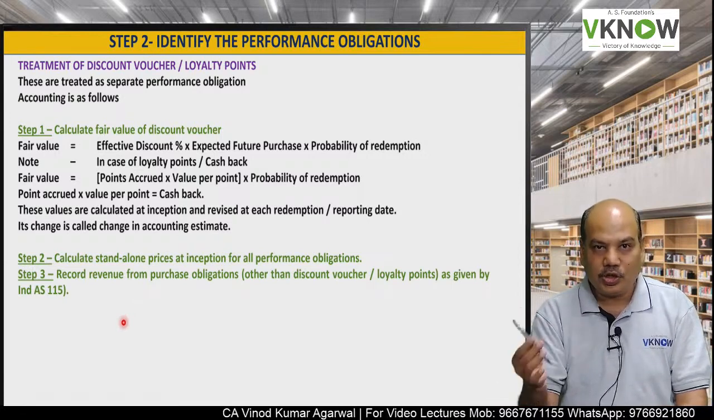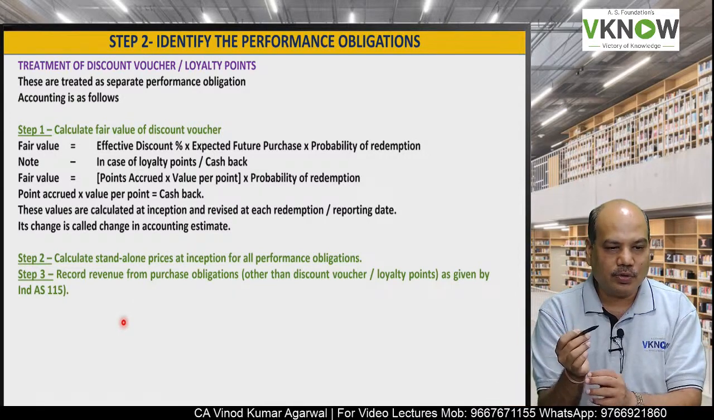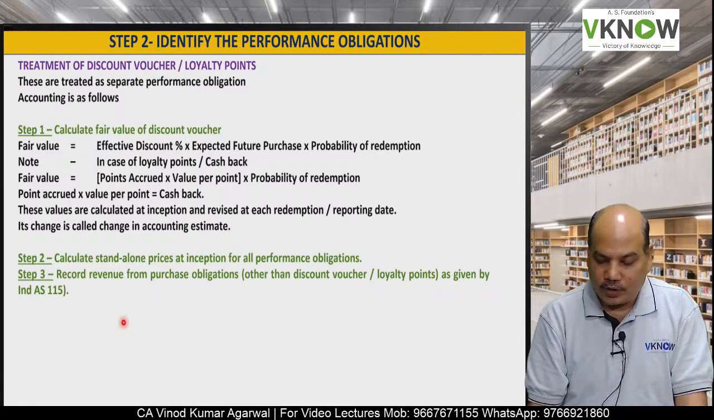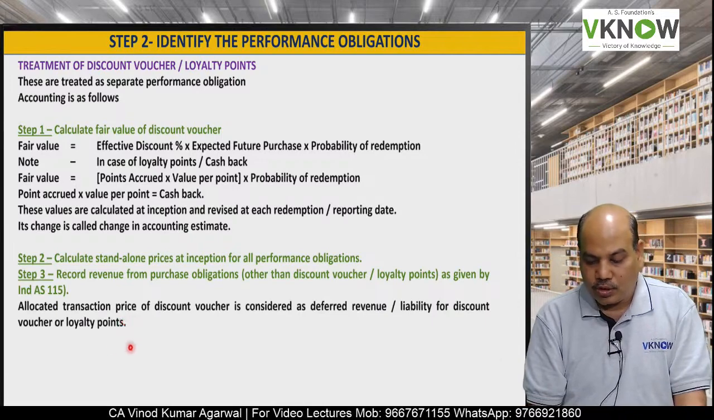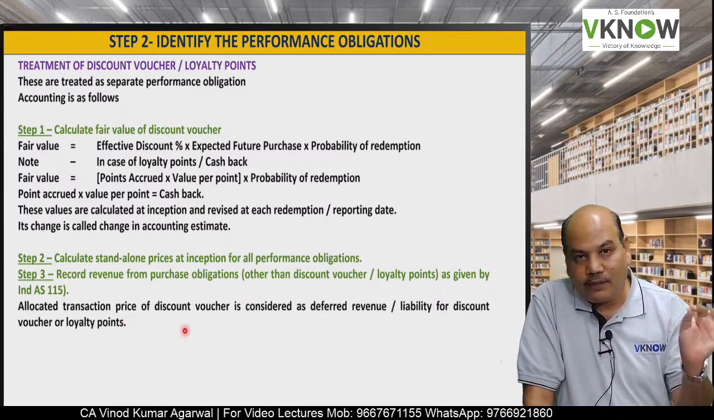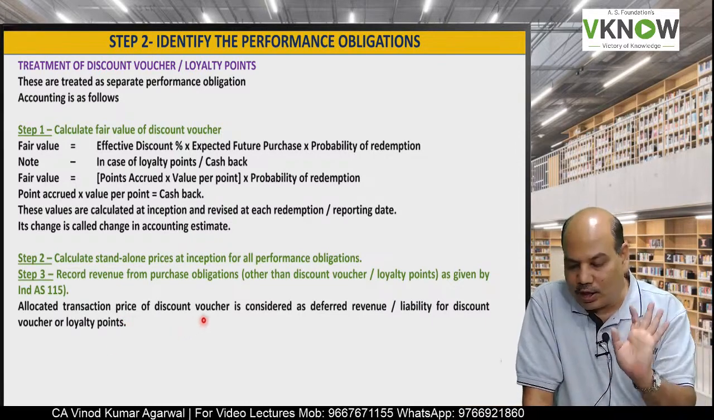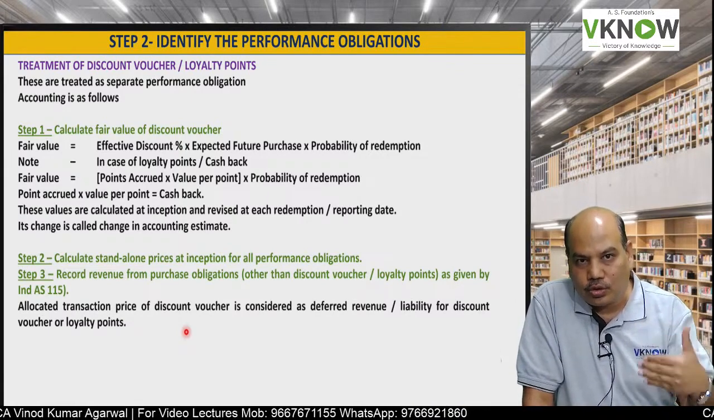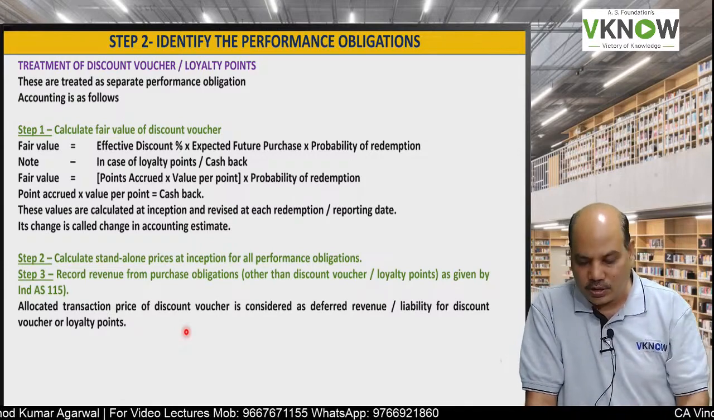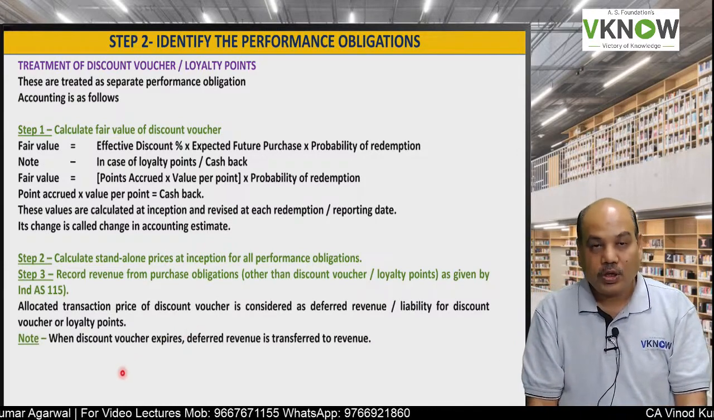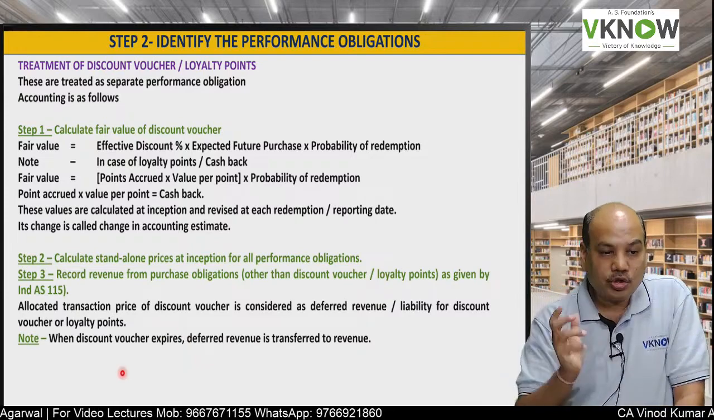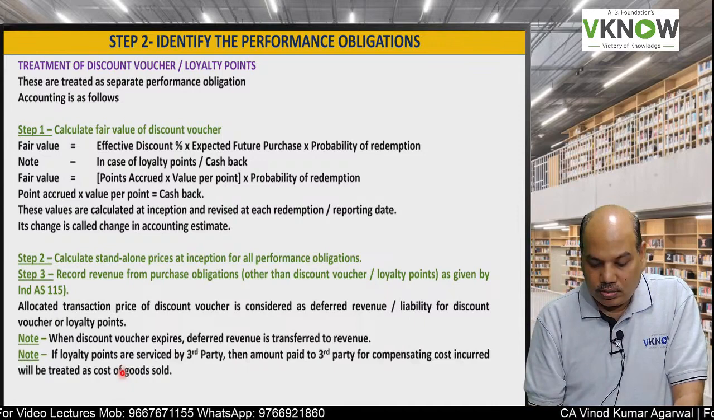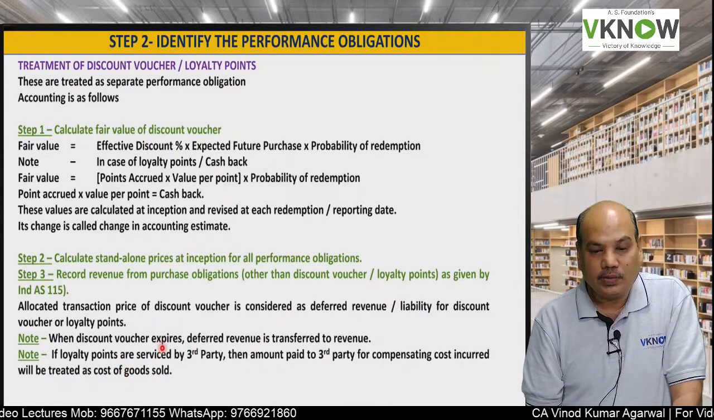So if I am selling this good plus the discount voucher, the sale of goods will be accounted as per Ind AS 115 and the discount voucher will be treated as a deferred revenue and will create a liability in the books, because we have an obligation to deliver goods or service at a discounted price at a future date. Suppose the customer does not apply the discount voucher, then we will transfer it to revenue when the voucher expires.